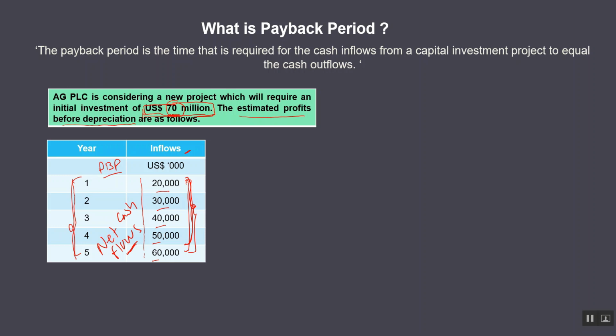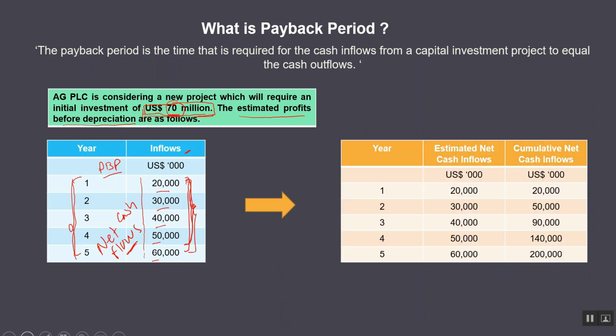In order to identify this, we need to prepare a statement. We need to calculate the cumulative cash flows. So let's calculate the cumulative cash flows. As you can see, in year 1, the cumulative net cash inflows will be 20 million.